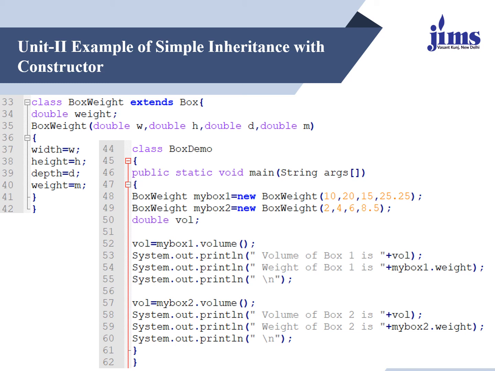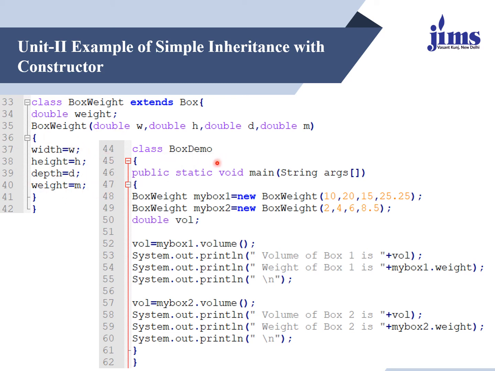So when I create one more attribute and try to create a constructor of the box weight class, we should remember this thing, that the total number of arguments which we have to pass if we are using a constructor should be the sum of data members declared in the parent class and child class. So in the child class there is one data member, and in the parent class there are 3 data members. So in the same sequence, from parent towards child, all the data members should be there, and all these values will be going to get initialized to the data members of a derived class.